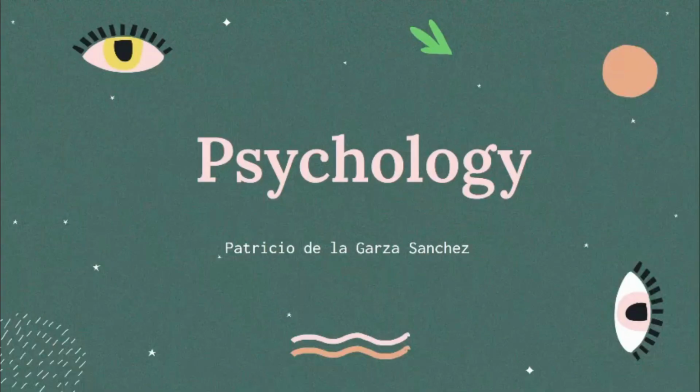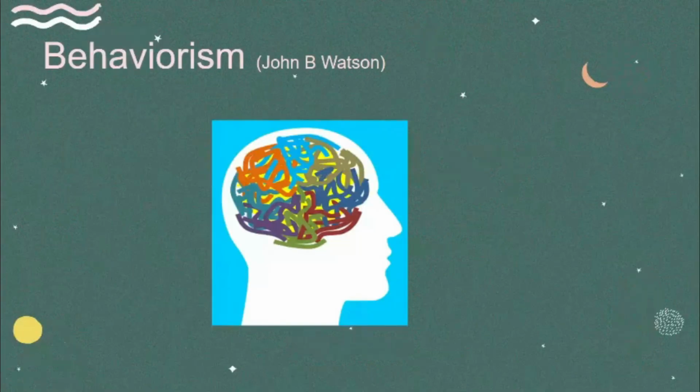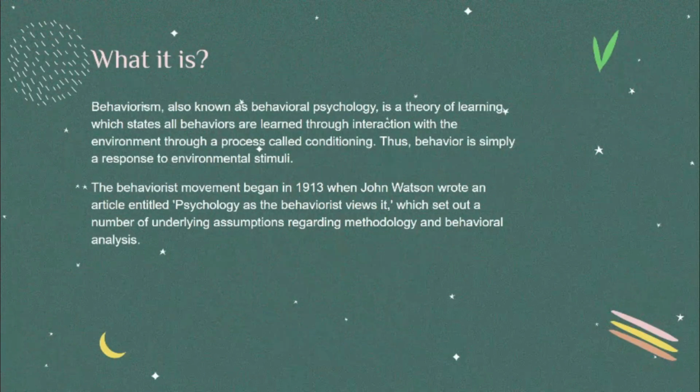Okay, now I'm going to explain you the psychology example. I choose the behaviorism of John B. Watson. What is it? Well, behaviorism, also known as behavioral psychology, is a theory of learning which states all behaviors are learned through interactions with the environment through a process called conditioning. Thus, behavior is simply a response to environment stimuli.